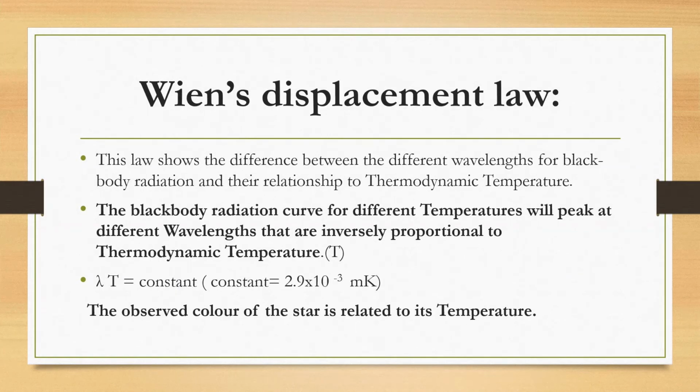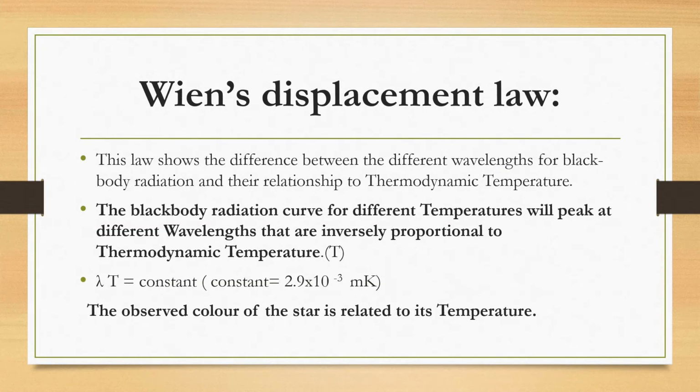We have two very important laws when we think about astronomy and cosmology. The first one is Wien's displacement law. What does this tell us? It tells us that the black body radiation curve for different temperatures peaks at different wavelengths, and it shows the difference between the different wavelengths for black body radiation and how they relate to the thermodynamic temperature.